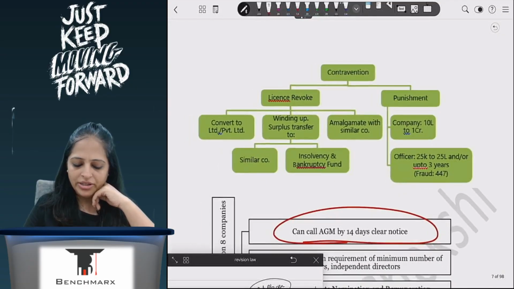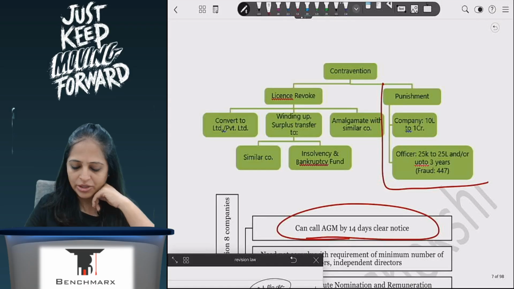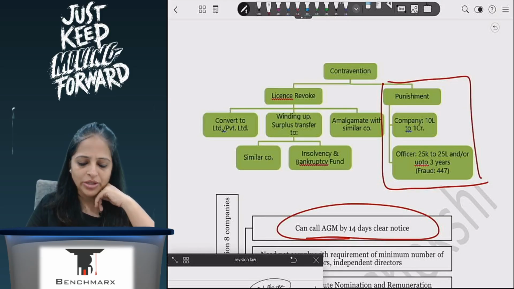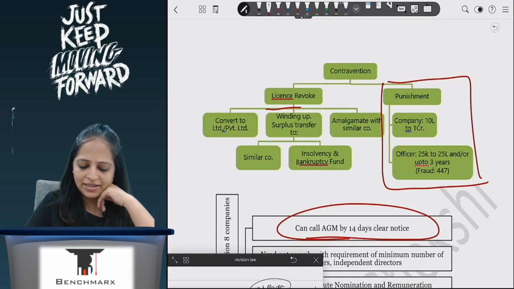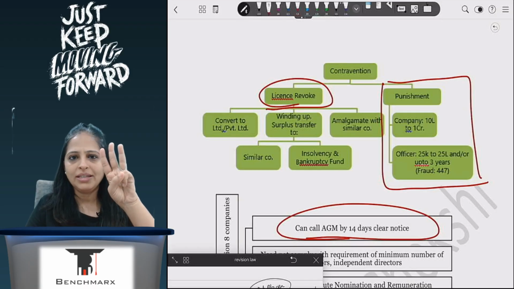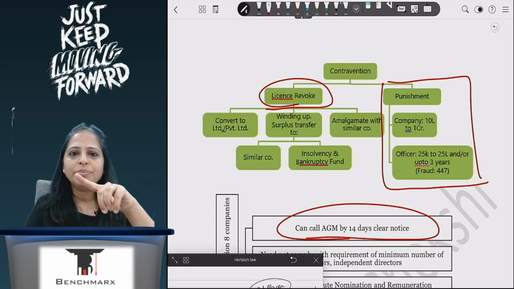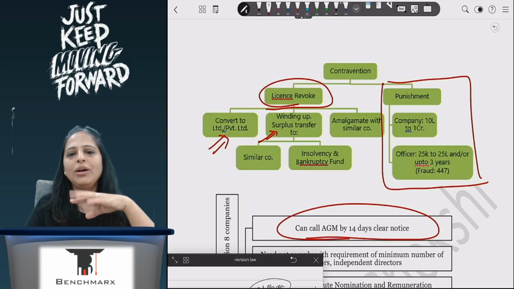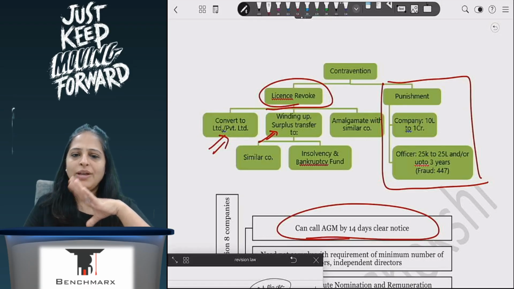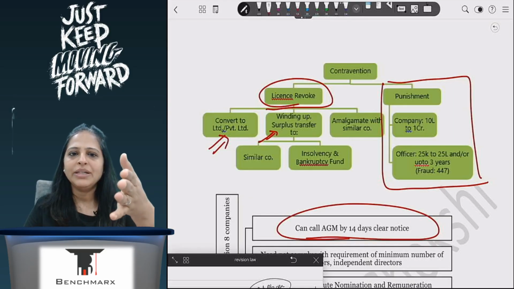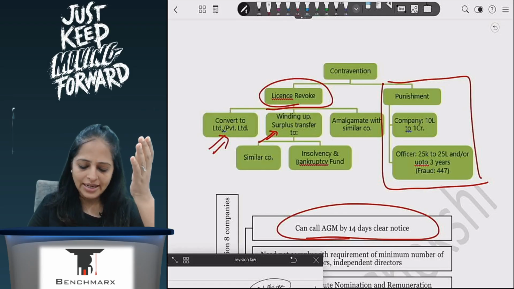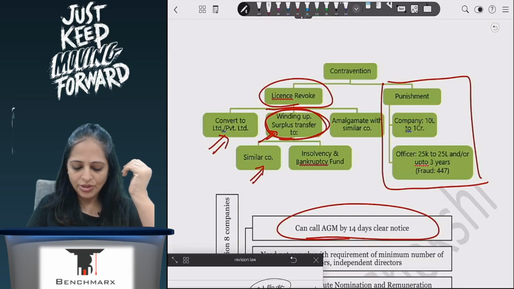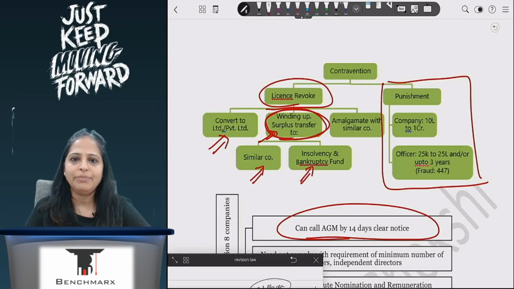Now, if there is a contravention, one is that he will punish me that you didn't do this thing, which is fine, not a big thing. Amount is big, but okay. But here, if my license gets revoked, then he has three options, three things he can do. One is he can convert me into a limited or a private limited company. Another, he will ask me to amalgamate with a similar company. So if I'm into education NGO, I will be amalgamated with the education NGO. And the third is that there is winding up of the company, and the surplus will be transferred to a similar company or insolvency and bankruptcy fund.